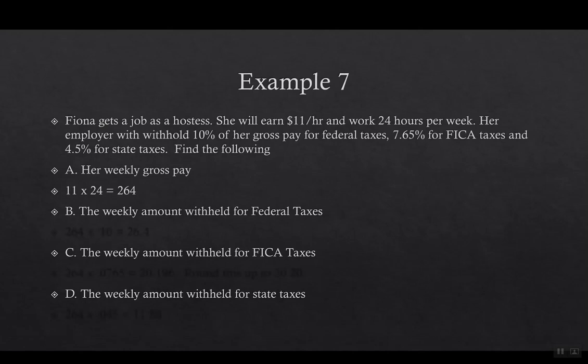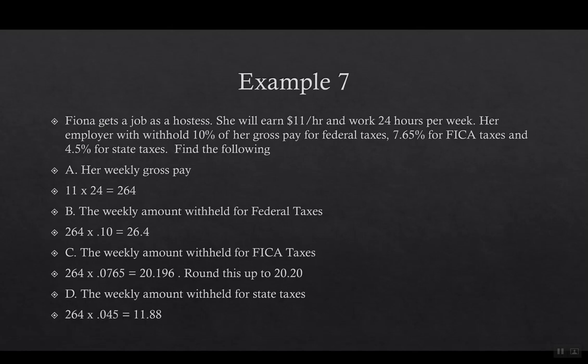She got $11 an hour, worked 24 hours a week, which is $264. 10% of that is going to go to federal tax, so that's going to be $26.40. And then 7.65% will go towards FICA, so I take the 264 times 0.0765, which is 20.196. Notice that this doesn't fit into our normal money, so I'm just going to round that to $20.20. Then the amount held for state tax, that's 264 times 0.045, which gave me $11.88.